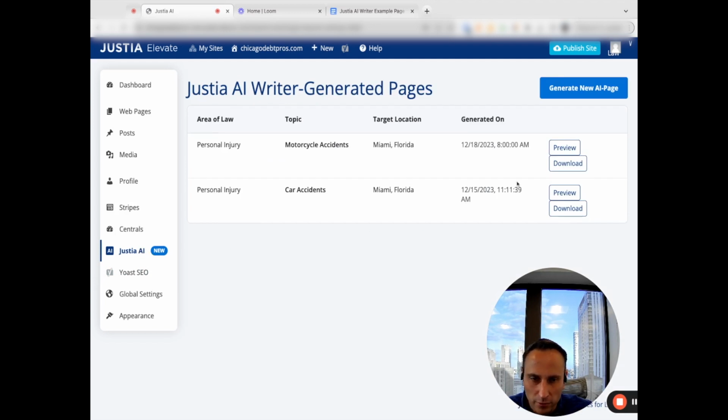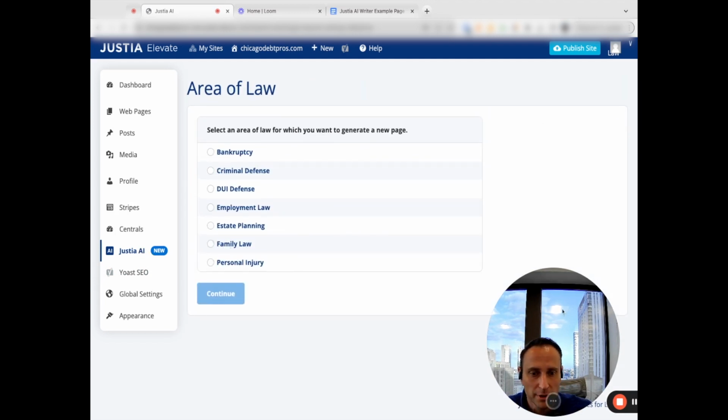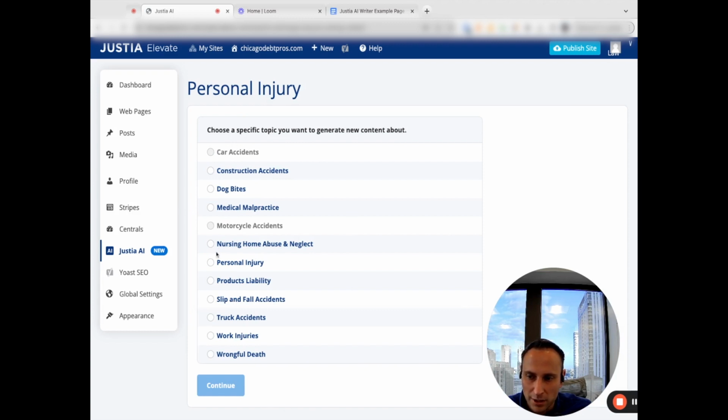But if I want to go a lot deeper, I'm not able to add my own topics. I can only use the topics that are here. So if I'm using this for personal injury, this is all I'm going to get. And that's great, but I think it's a very fundamental level application in this case, where you will need a lot more content than these options to rank highly in super competitive areas.